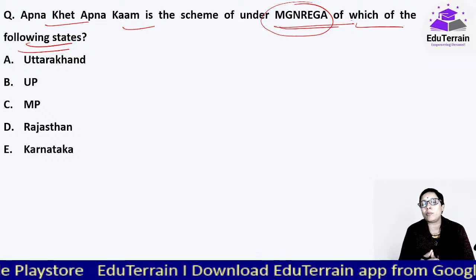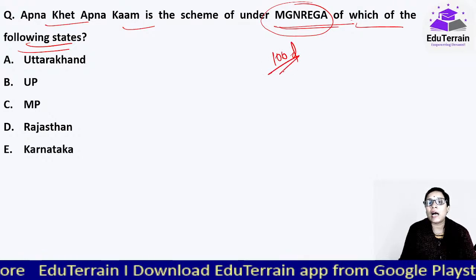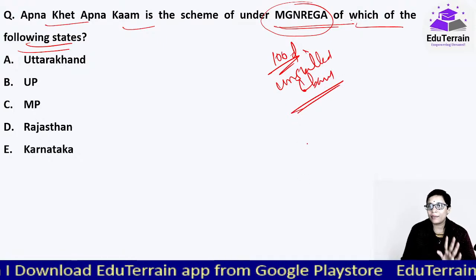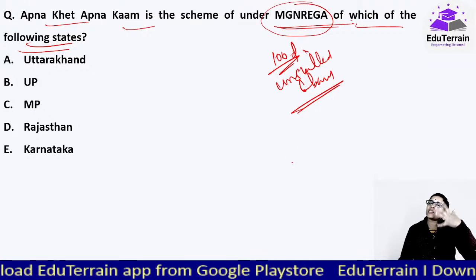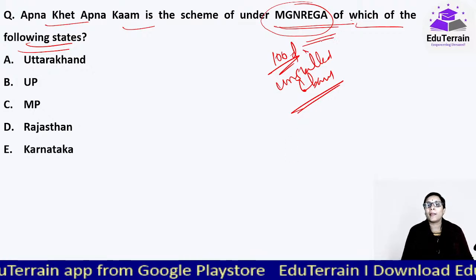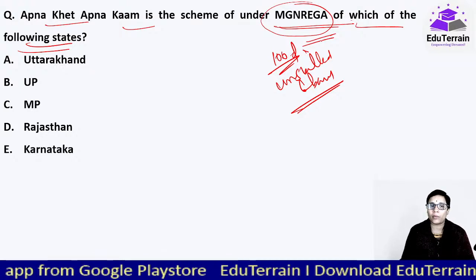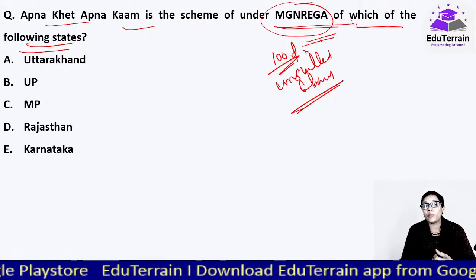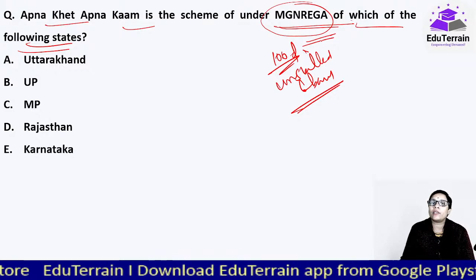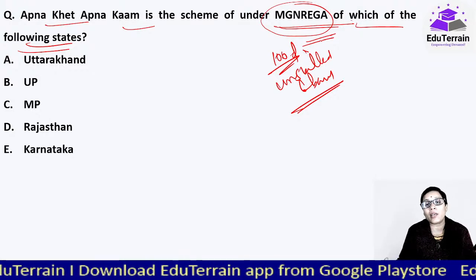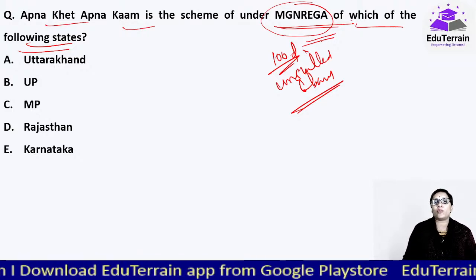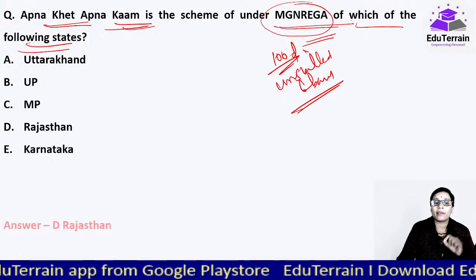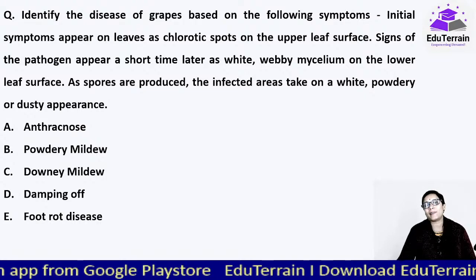Providing guarantee that they'll be providing 100 days of unskilled labor work to the poor. Right, for that there are various programs that are run under it. क्योंकि सिर्फ MGNREGA मतलब कितने क्या काम करवाएंगे? Under that there are various components, not only run by the central government but by the respective state governments as well. One such program is this Apna Khet Apna Kaam, and this was launched by Rajasthan. राजस्थान ने लॉन्च किया था.